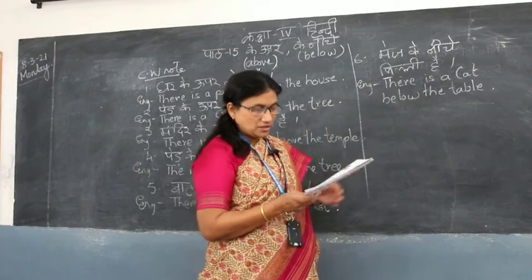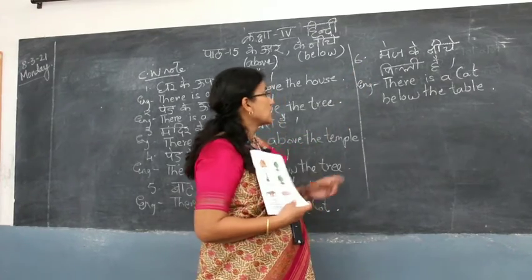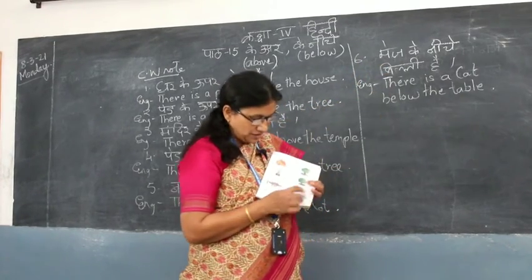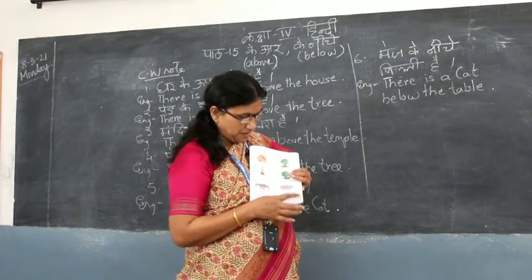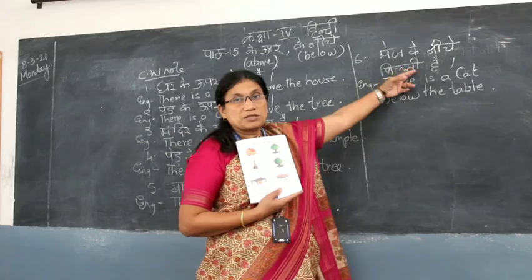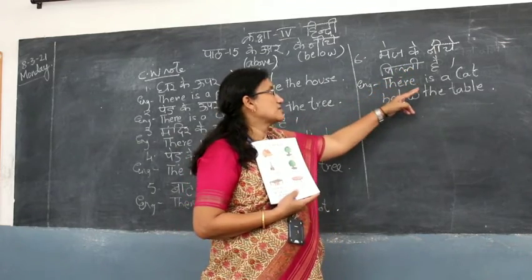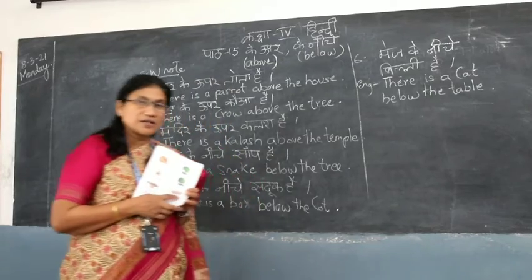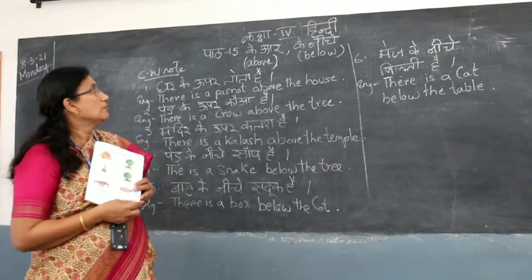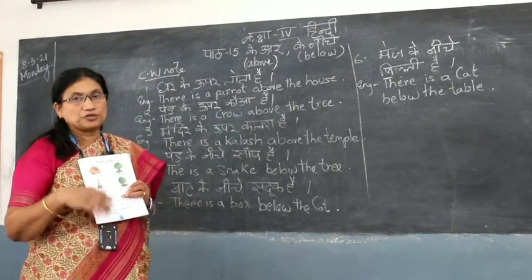The sixth one is children, मेज के नीचे बिल्ली है. You can see a cat under the table. A table is called a मेज. मेज के नीचे बिल्ली है. There is a cat below the table, or you can say under the table even. There is no problem. Below or under, above or on.